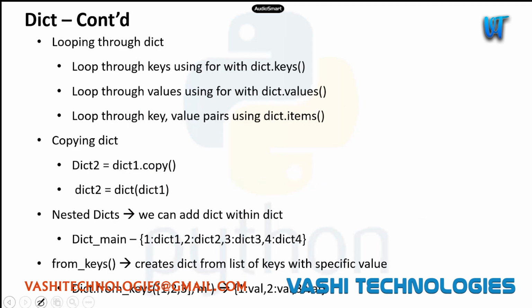And then looping through dicts. I have shown you, right? Using a for loop, we can loop through dict.keys, we can loop through dict.values, and we can loop through dict.items as well. Items will give us key value pairs.